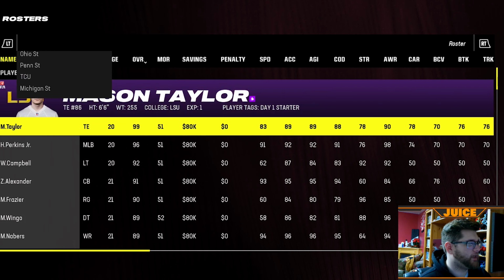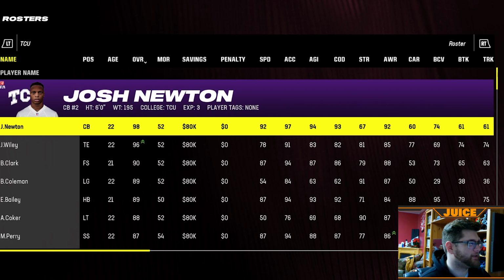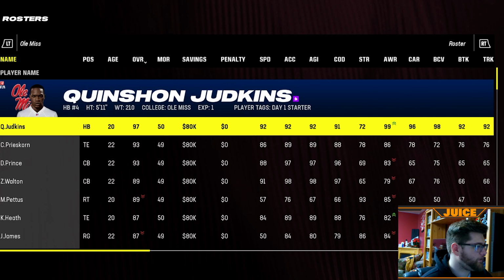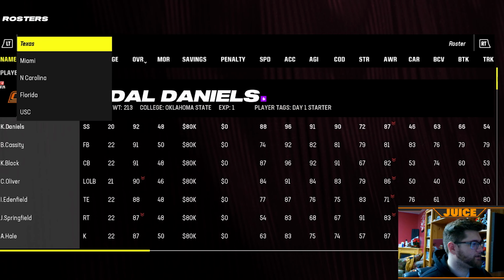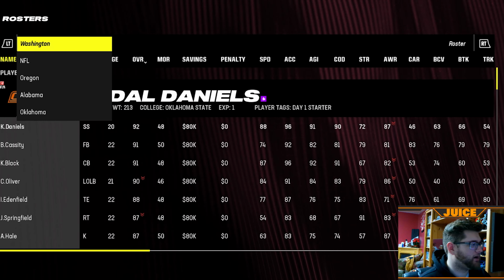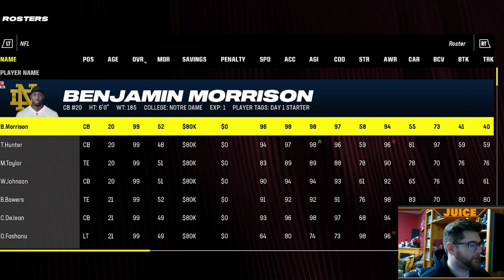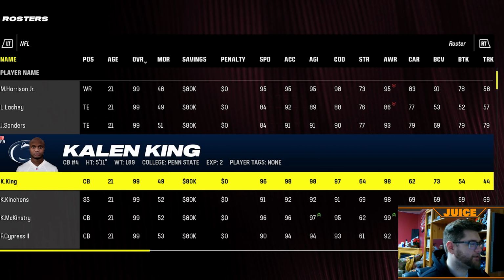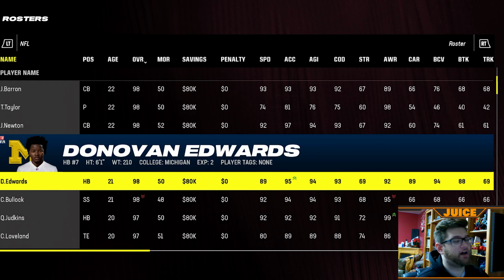We can go around the league, or around the country, I guess, since we're in college football, and show you that all of the teams are here. Buckeyes, Penn State, TCU, Michigan State, Michigan, Meat Chicken, Ole Miss. Most of the important teams are here. And if we go in here, some of the best players in the country, Travis Hunter, all kinds of good stuff. You can have a ton of fun with this mod.